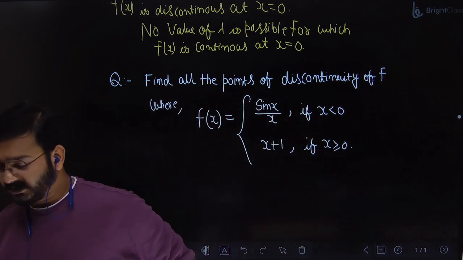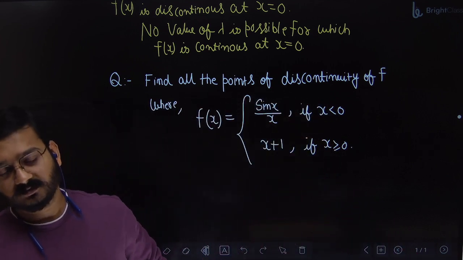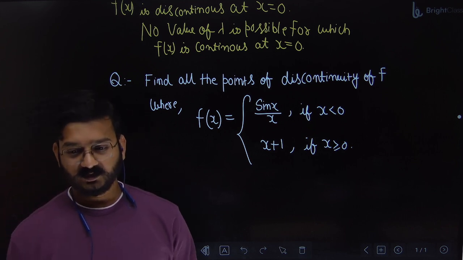What is the limit as x tends to 0 of sin x by x? 1. So you have to use that here.